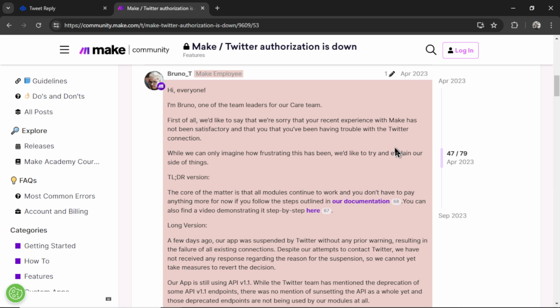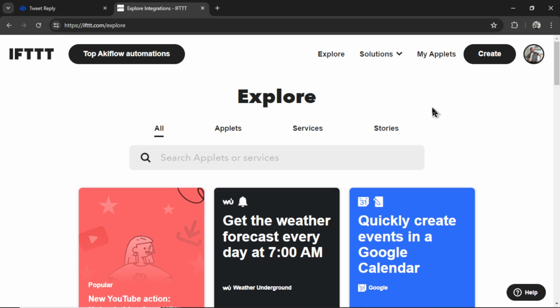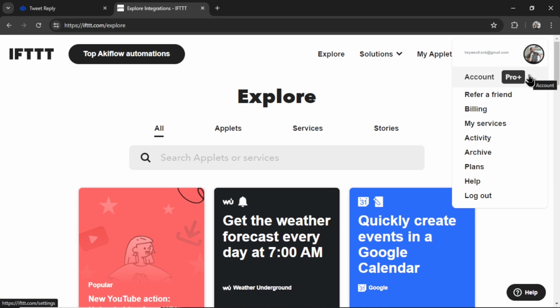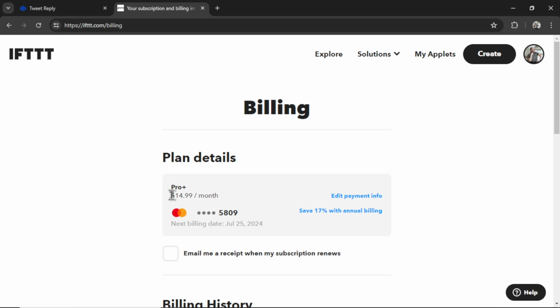It hasn't been resolved yet, but that's okay because IFTTT actually does have this connection, and we can actually use their enterprise plan for our use case. The one caveat is you need a Pro Plus plan in order to use this applet, but it's not that expensive. It's only $15 per month.